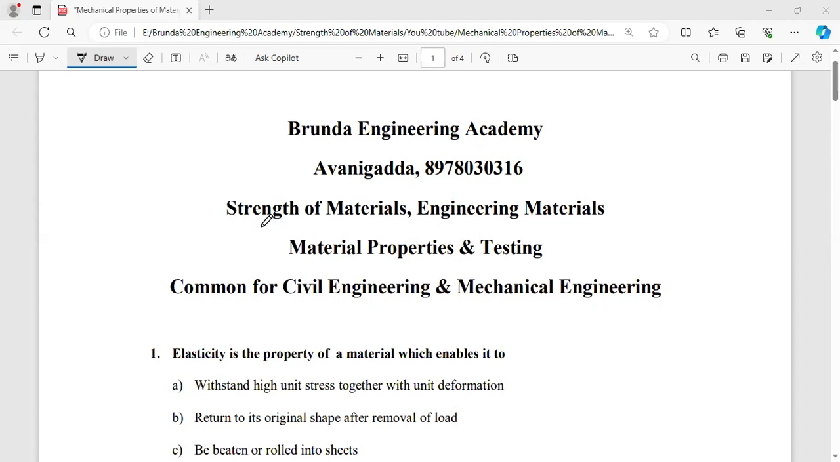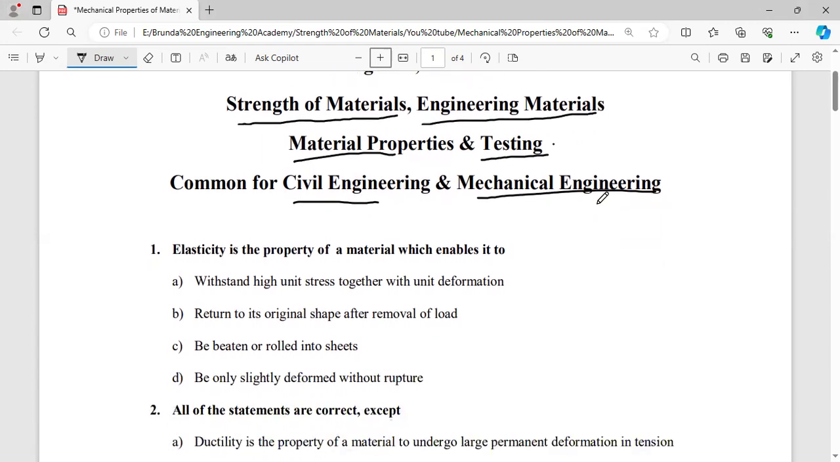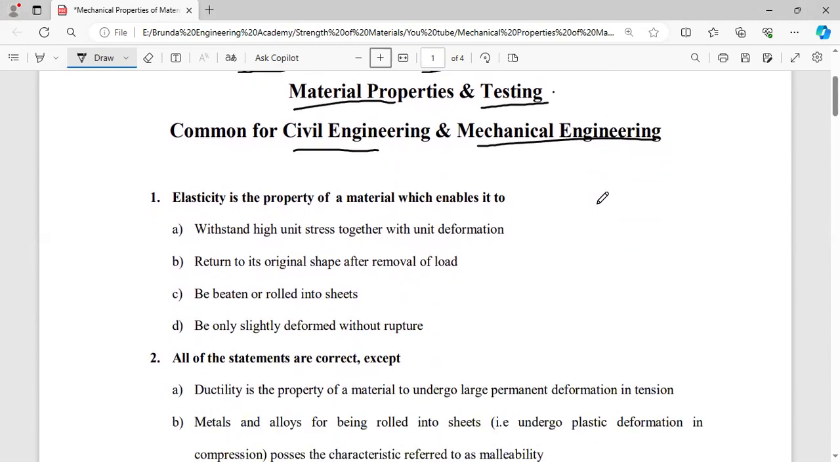In this video, we will discuss some practice bits on material properties and testing of materials. This concept is common for both civil engineering and mechanical engineering students in the subjects of strength of materials and engineering materials. So, it is just practice bits. We will discuss the practice bits.